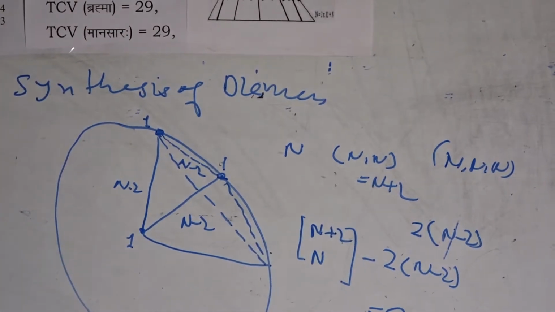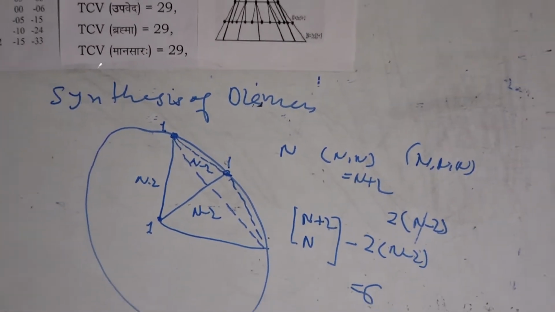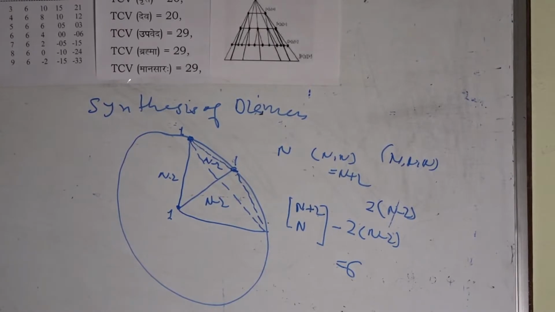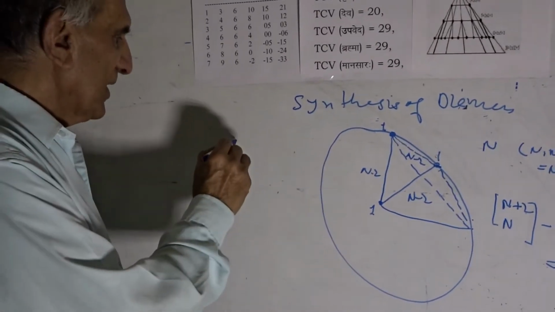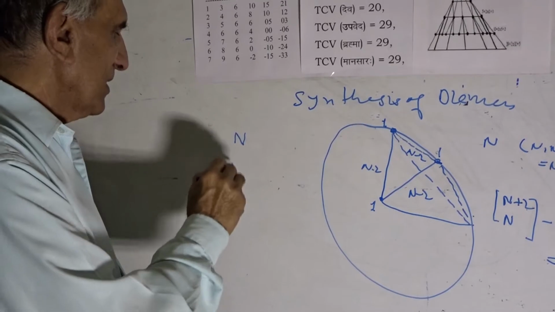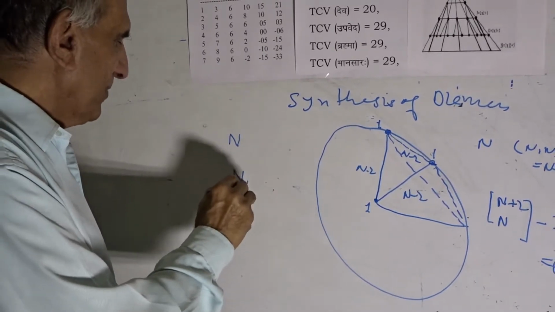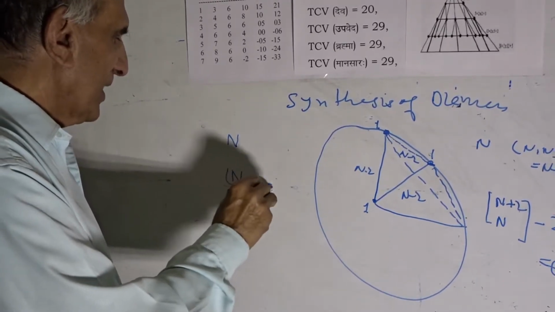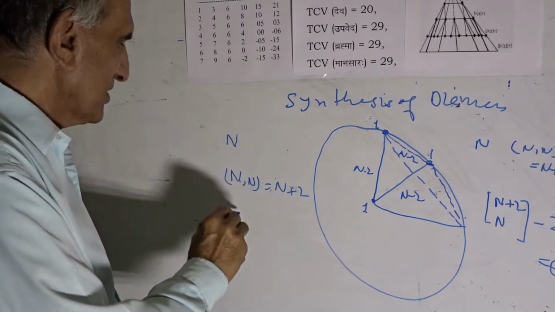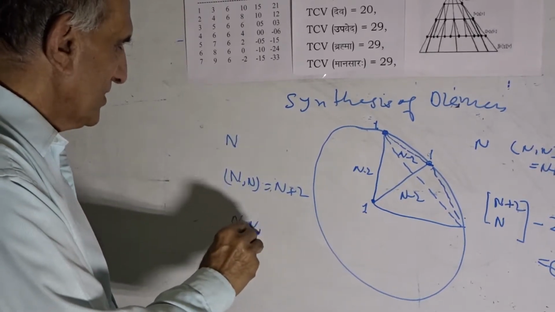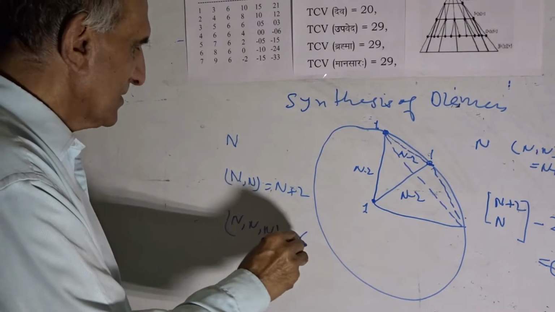We can have a pause here and make an entry that the synthesis value of a single axis is n, the synthesis value of a pair of dimensions is n plus 2, and the synthesis of a triple axis is equal to 6.